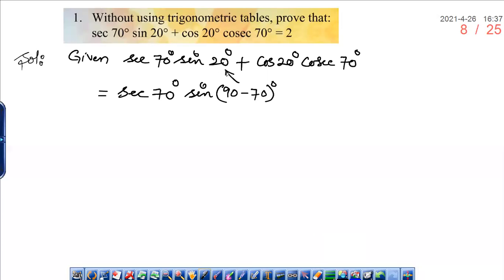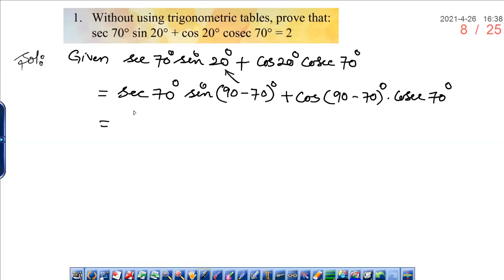So I can write 20 degrees as 90 minus 70 degrees. Plus, in place of cos 20 degrees, I will write the same, cos 90 minus 70 degrees into cosecant 70 degrees.